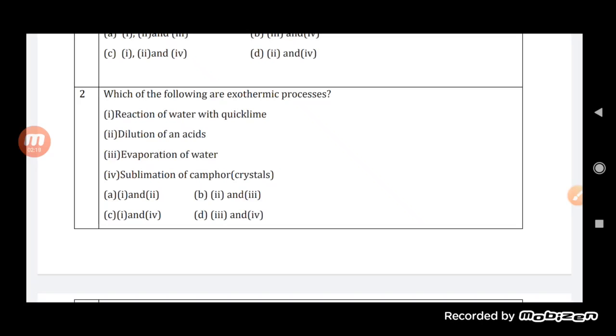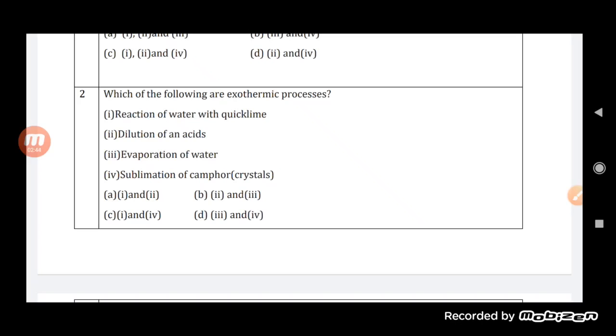Second one, dilution of an acid. Then third one, evaporation of water. And then sublimation of camphor. Reaction of water with quicklime is an exothermic reaction in which calcium hydroxide is formed and a huge amount of heat energy is released.